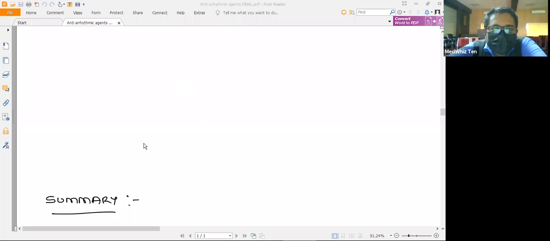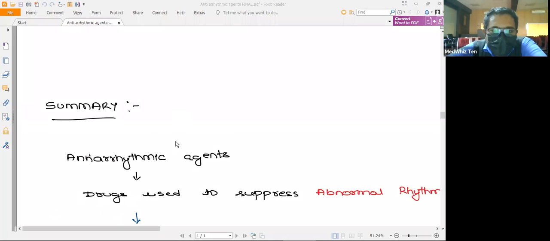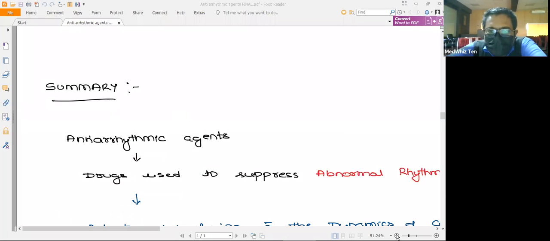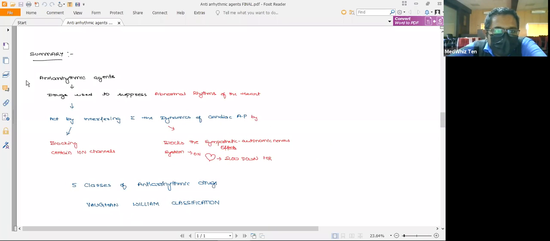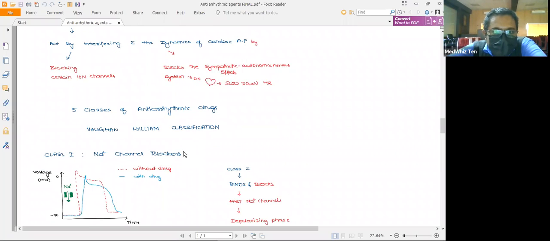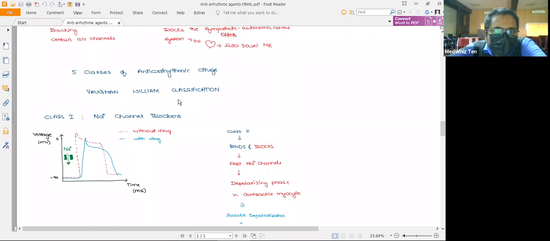Okay, coming to the summary. Antiarrhythmic drugs are the ones which suppress the abnormal rhythm of the heart, either by blocking some of the ions or by blocking the sympathetic effect on the cardiac system. As you know, you learned about the five classes. The five classes include the miscellaneous group of drugs also.